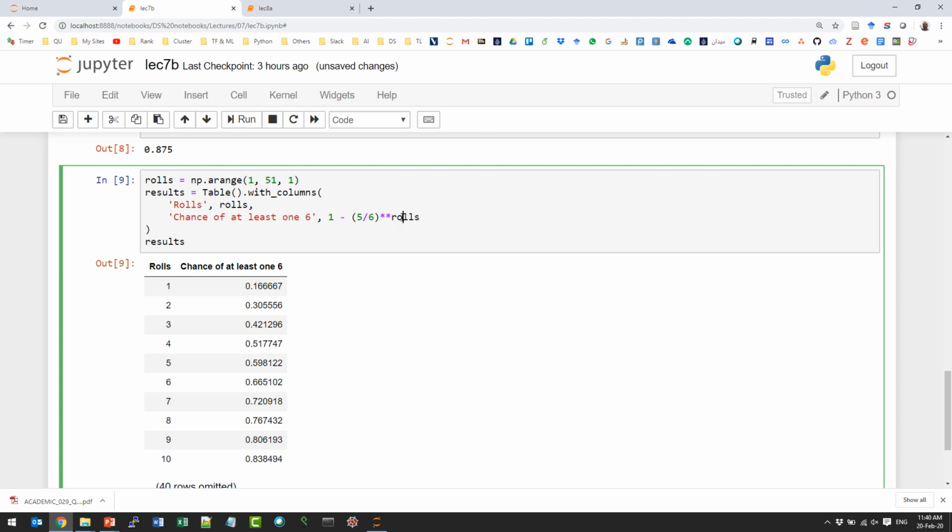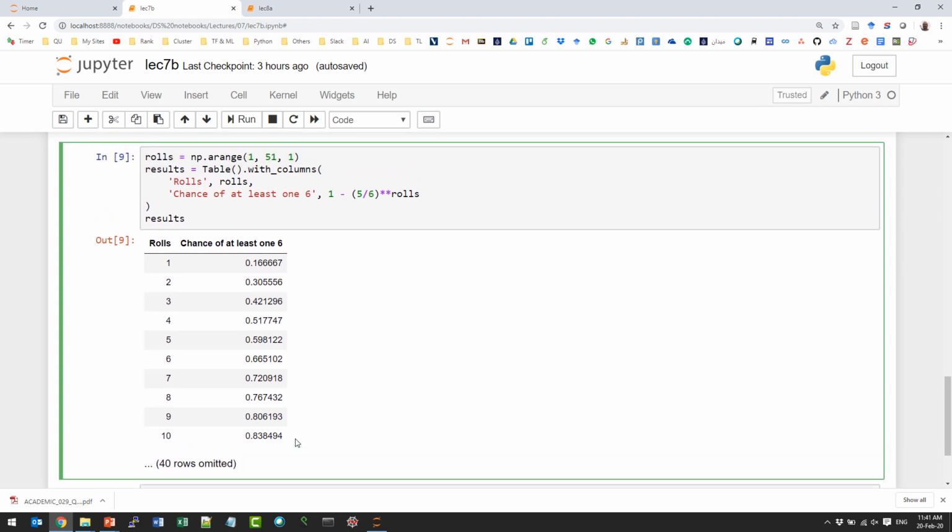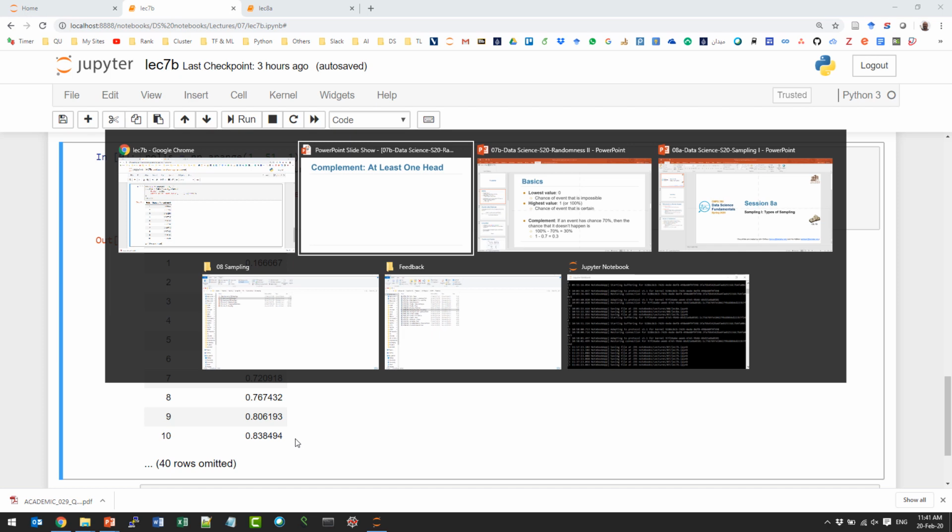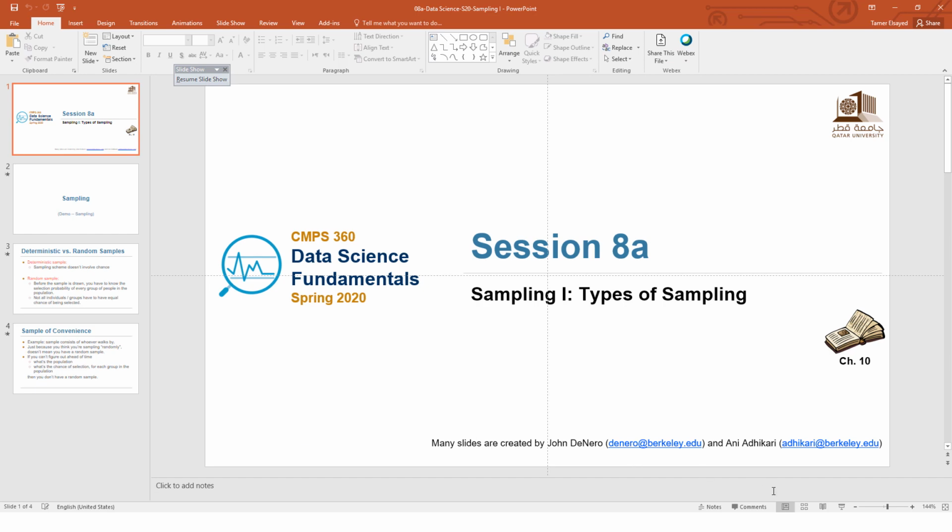Now, didn't we say that we get the complement by 1 minus the probability that we will not get any 5s, which is 5 over 6 every time? So 5 over 6 for the first, 5 over 6 for the second, and so on. You see here the number will increase, and it will get very close to 1 as we add more and more rolls. Isn't that logical? So by that we are done with this part. Any questions? Good. So let's move on to another session.